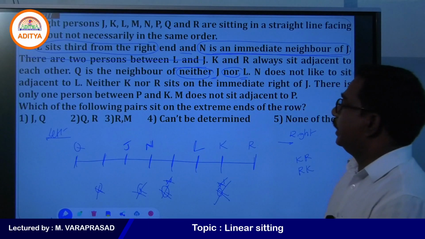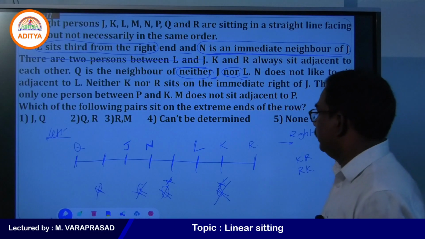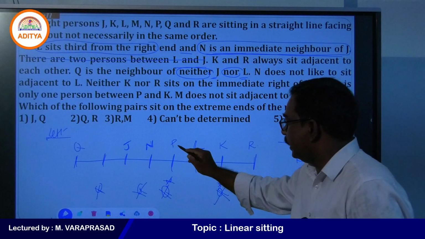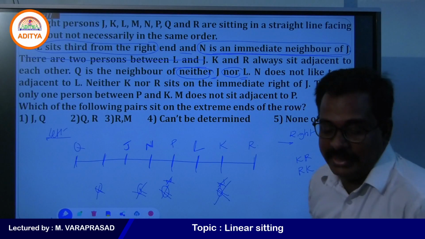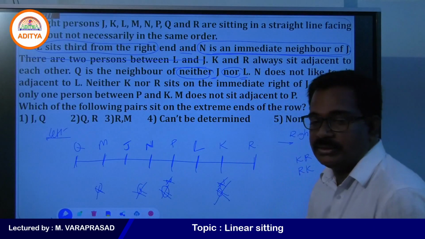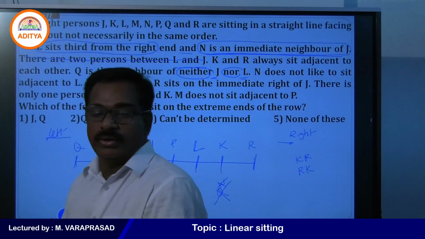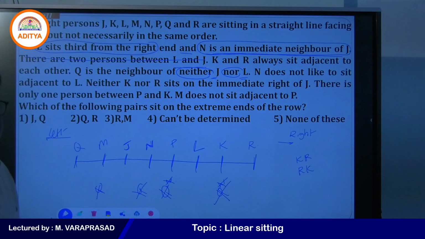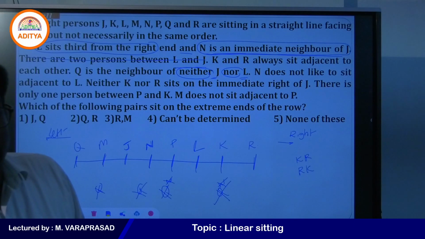And now we can go for what is there. Only one person sits between P and K. Between P and K, only one person is there. And the remaining letter is M. Yes, my students? Somebody asked once again. Now, keep this arrangement in your mind. We can go for the next question, right? So, what is the next question once you say? Yes, Jaideepika, right? Very good.